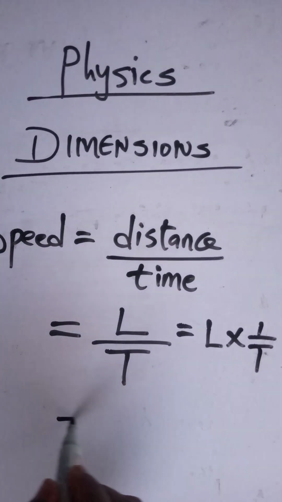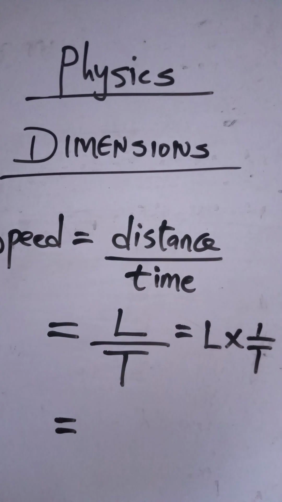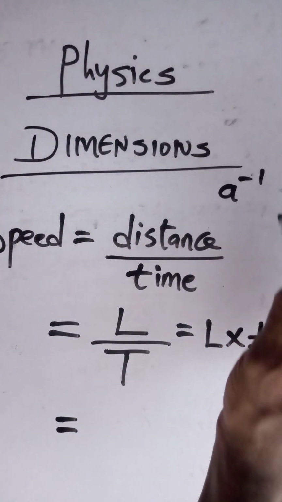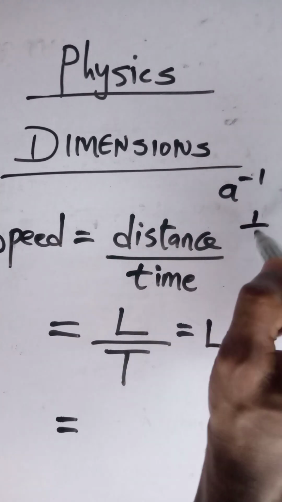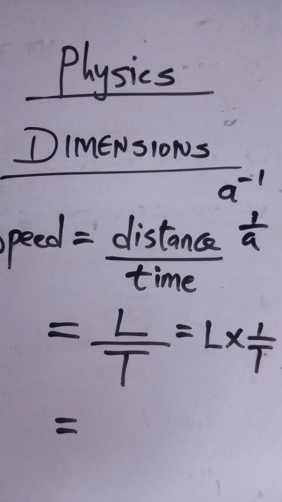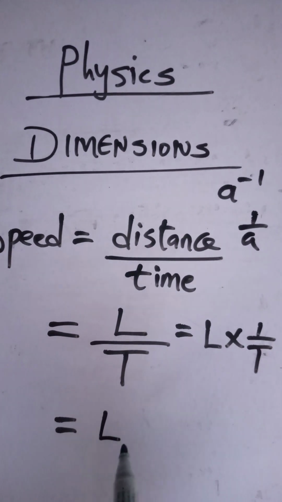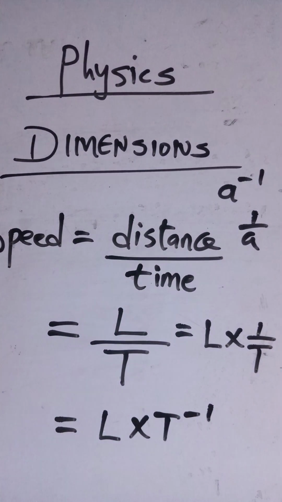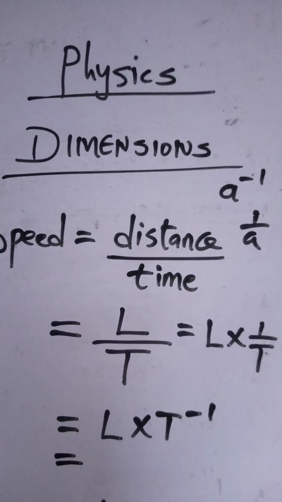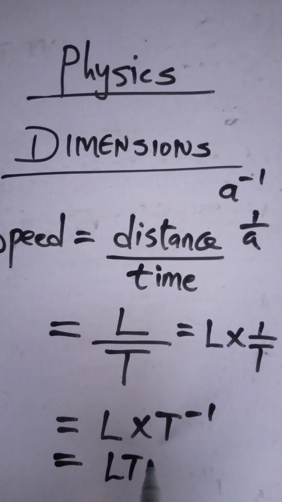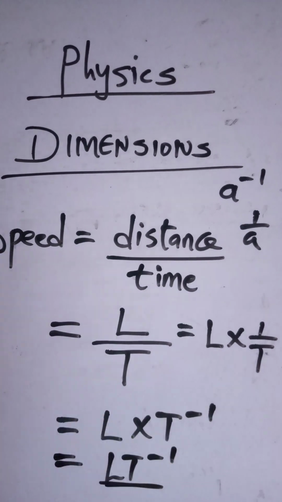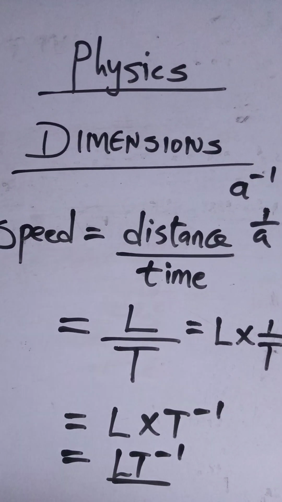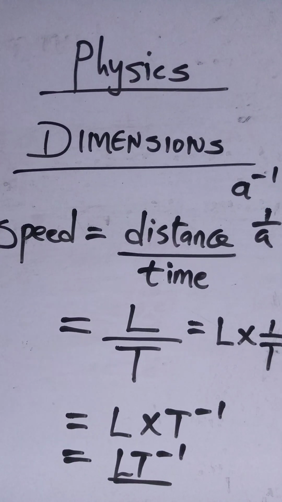From the laws of indices, we are told that a to the power of minus 1 can also be written as 1 over a. So let's check that out. Here we have L times t raised to the power of -1. When you multiply that, you will have LT^-1 as the dimension for speed. LT^-1 as the dimension for speed.